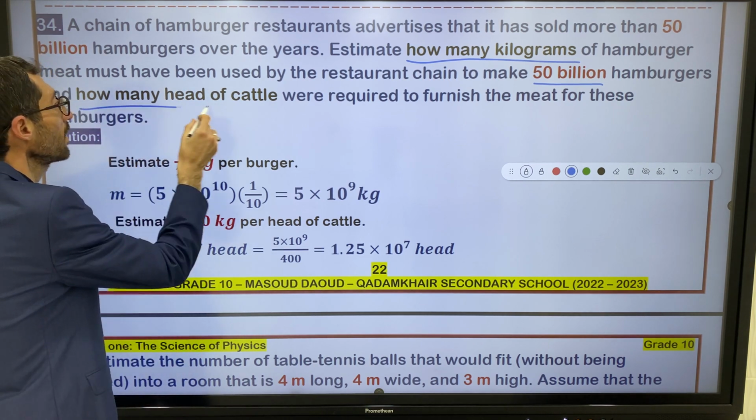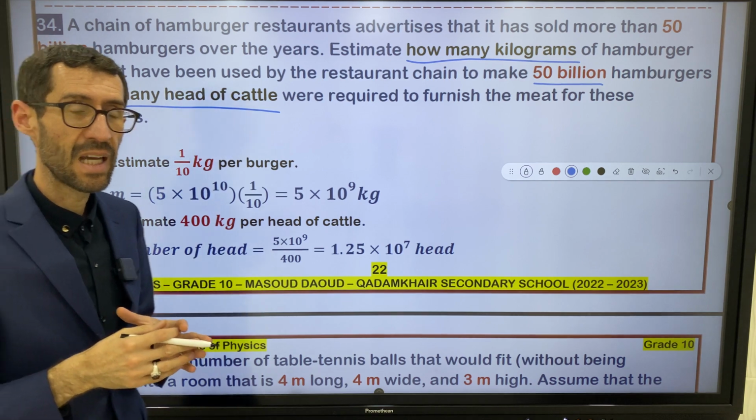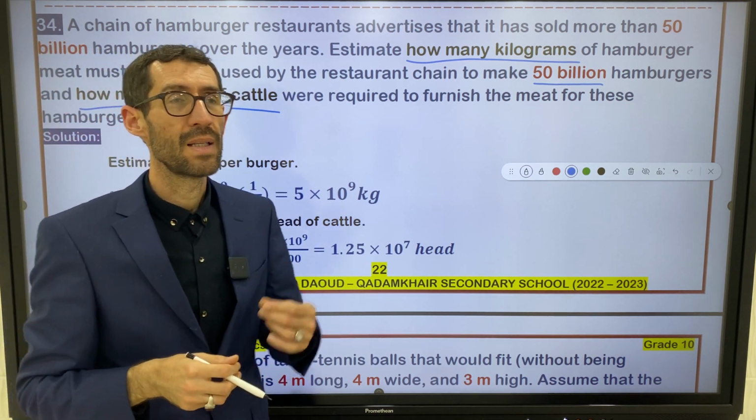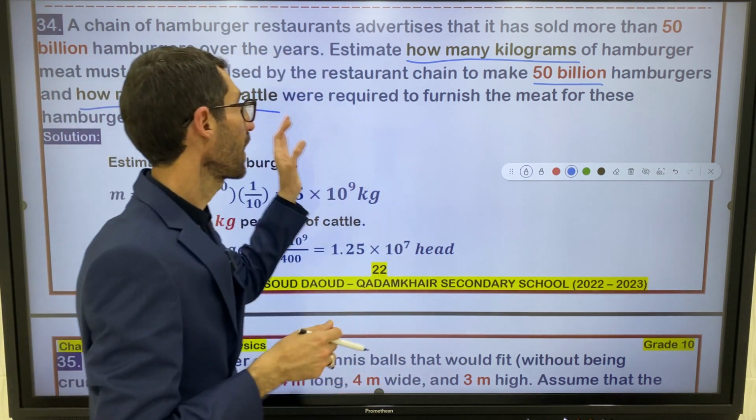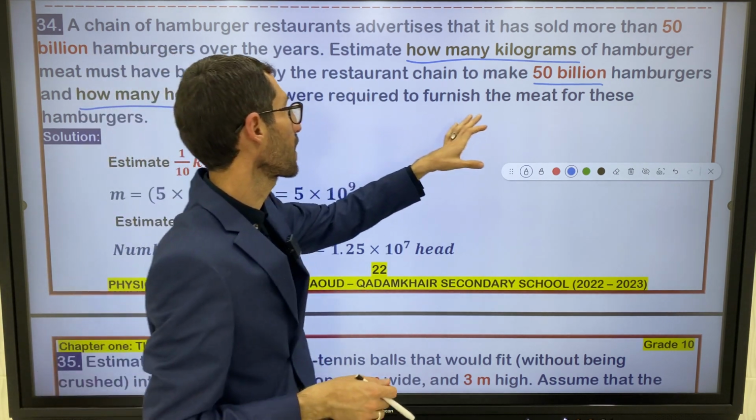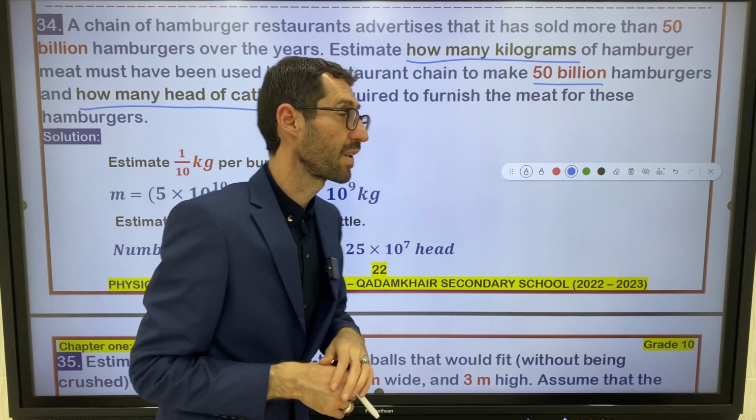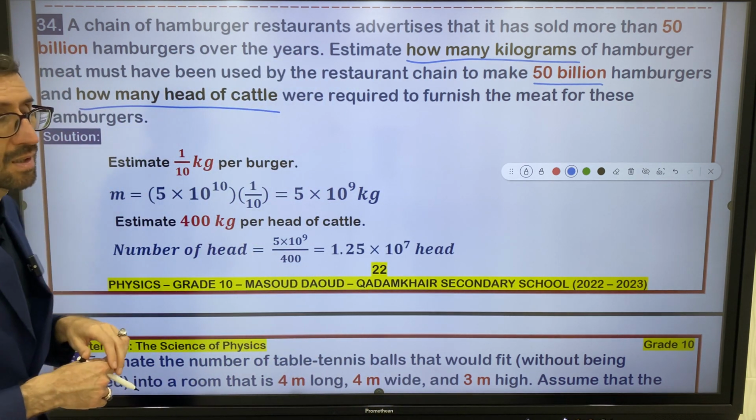Head of cattle means how many cattle were required to finish the meat for these hamburgers?